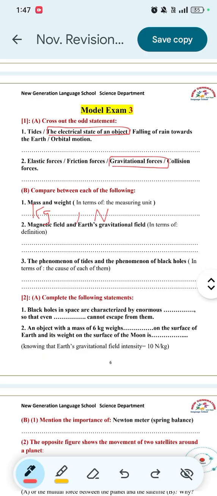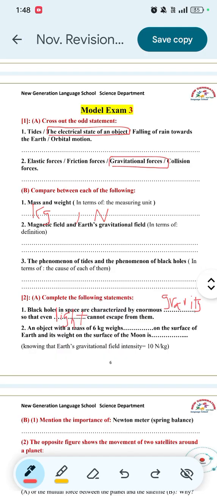Question 2. Complete the following statements. Number 1. Black holes in space are characterized by enormous gravity. We said that black holes occur due to the collapsing of a massive star at the end of its life, so it's characterized by enormous gravity, so that even light cannot escape from them.